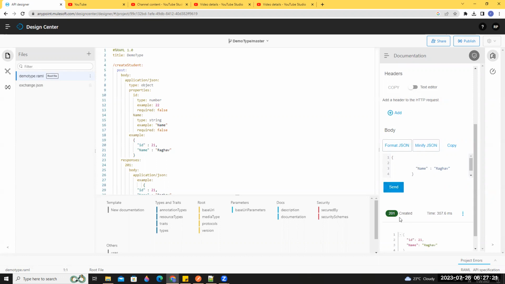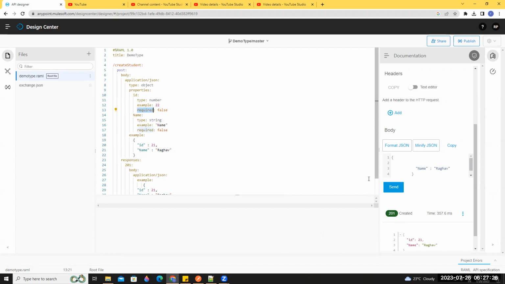Okay, now it is true. Why? Because we have modified required from true to false. Now both are optional. Clear? If we give true for both of them, both will be represented or not? If required is true, both are mandatory attributes.